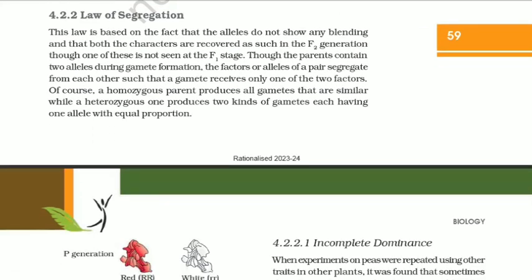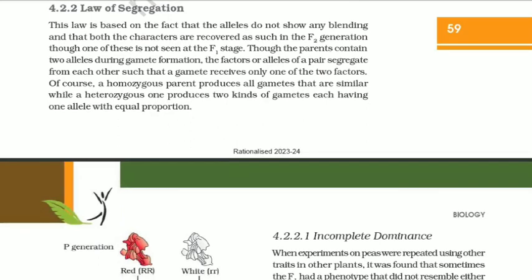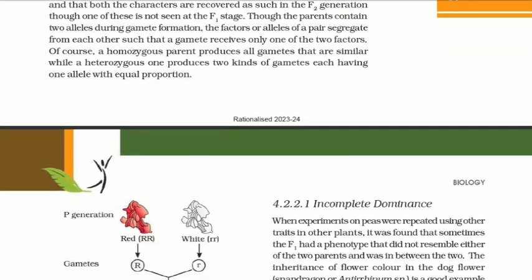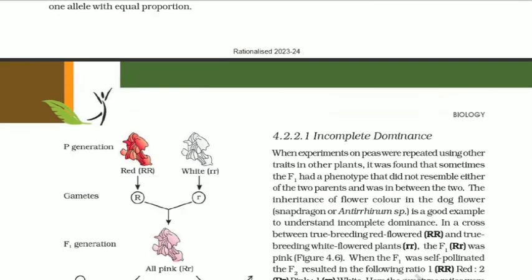4.2.2 Law of segregation. This law is based on the fact that the alleles do not show any blending and that both the characters are recovered as such in the F2 generation, though one of these is not seen at the F1 stage. Though the parents contain two alleles, during gamete formation, the factors or alleles of a pair segregate from each other such that a gamete receives only one of the two factors. Of course, a homozygous parent produces all gametes that are similar, while a heterozygous one produces two kinds of gametes, each having one allele in equal proportion.